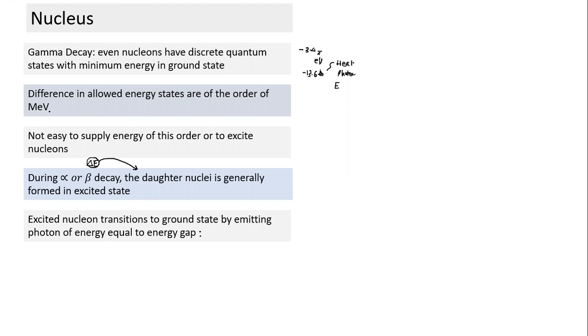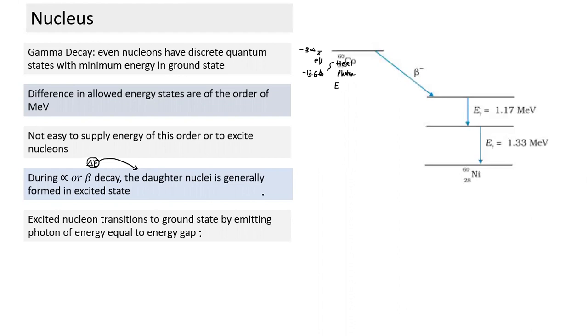Here it is millions of electron volts, even hundreds of keV. So this also is EM radiation, but at a much higher energy level. And that's gamma radiation. And do we have any formula for any of this energy state? No formula. So nothing we need to know. The only thing we need to know is that they also have a discrete energy state. And this is the reason why gamma radiation happens.